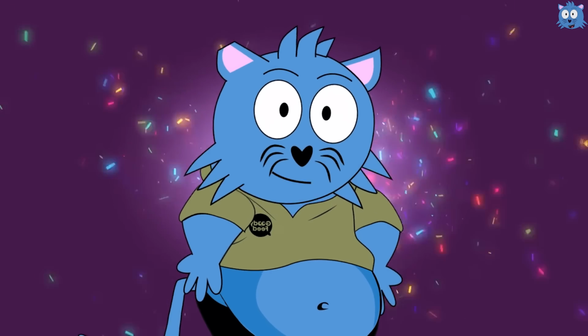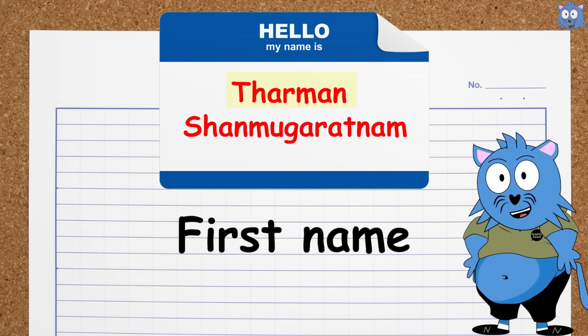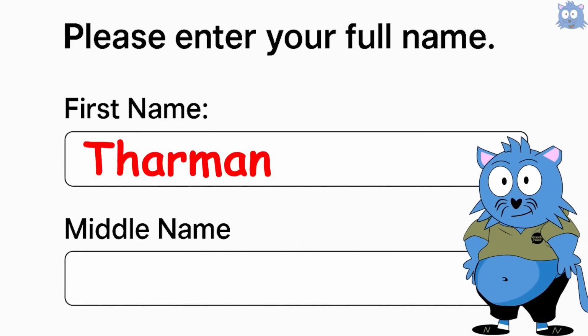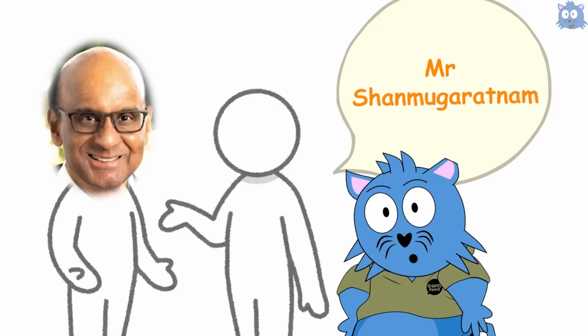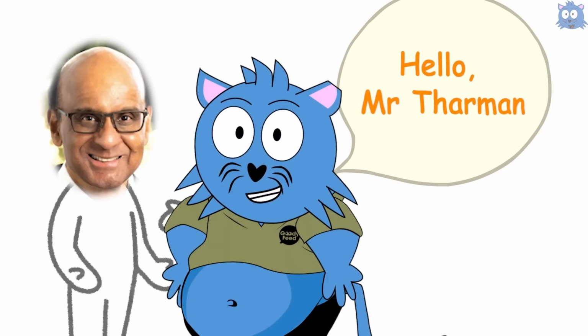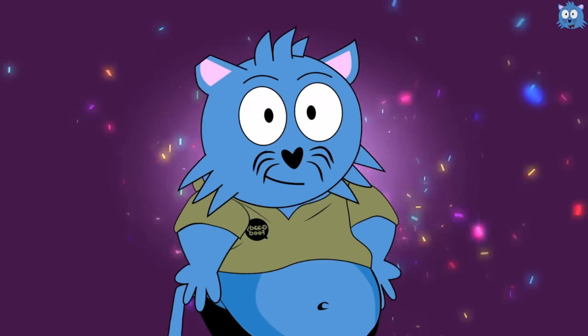Let's use the name of someone whom we see whenever we look up at the school hall, Tharman Shanmugaratnam. His first name is Tharman, and his father's name is Shanmugaratnam. Therefore, his first name is Tharman, and his last name is Shanmugaratnam. Similar to Malay names, instead of addressing him formally with his father's name, you should address him formally as Mr. Tharman instead, which is his given name. That is why he's often called President Tharman.